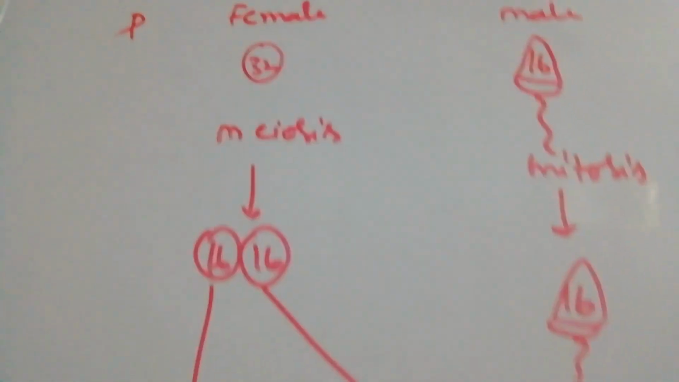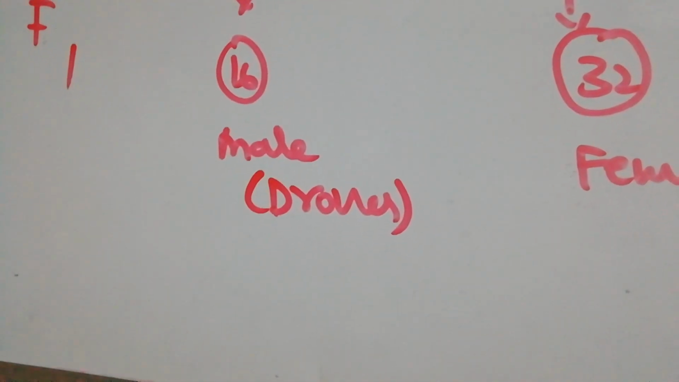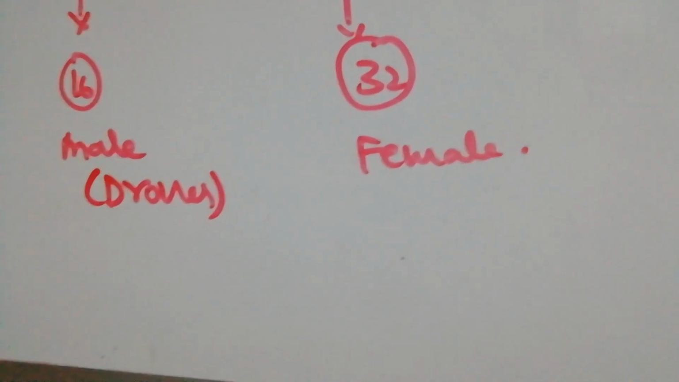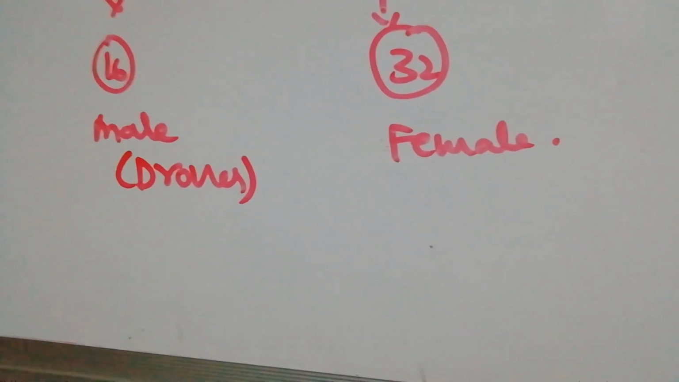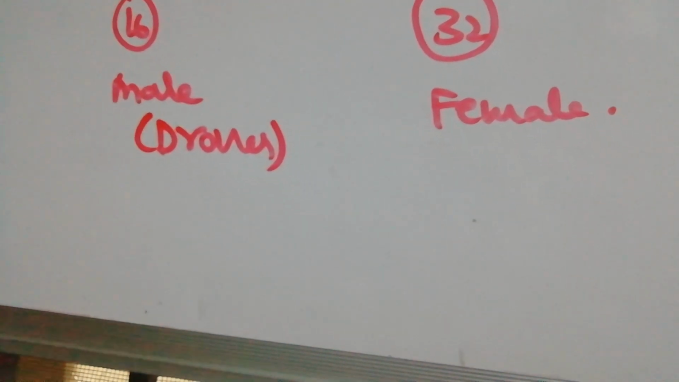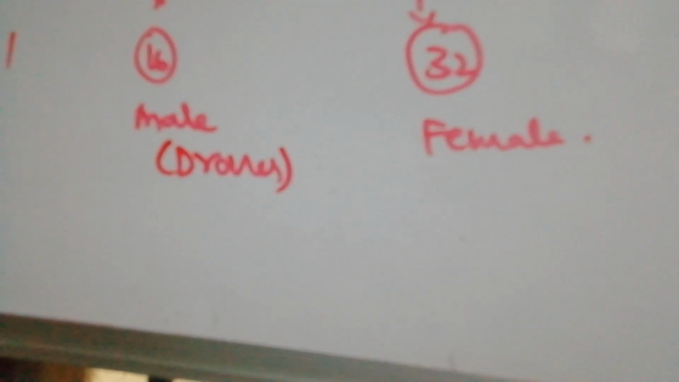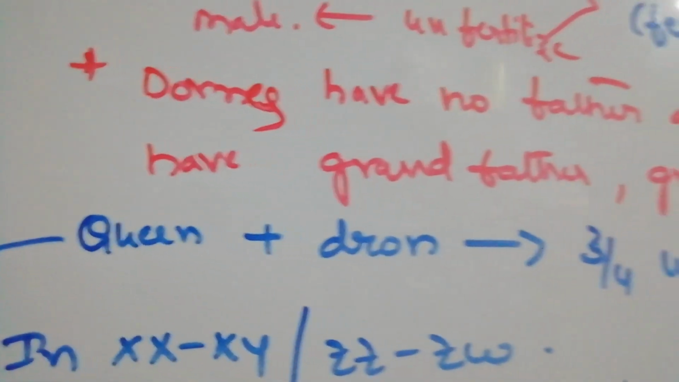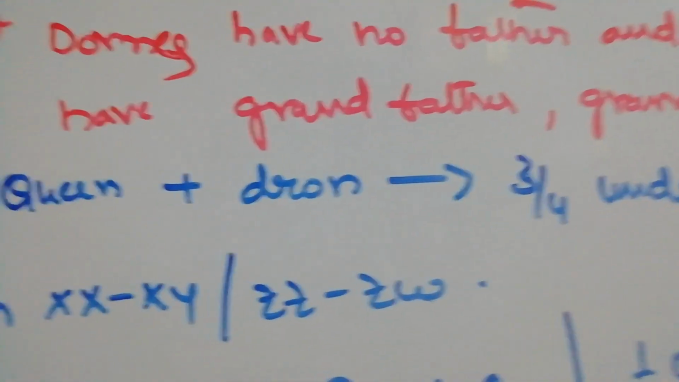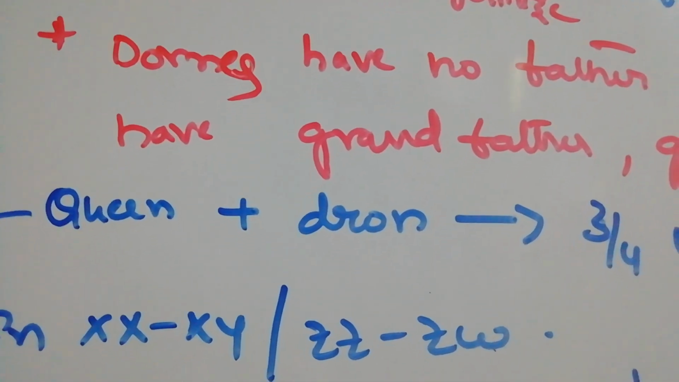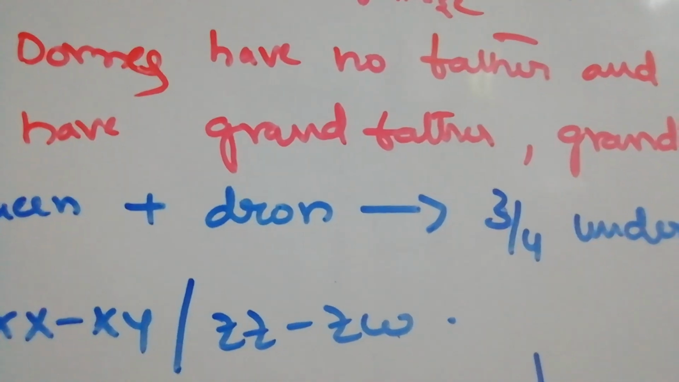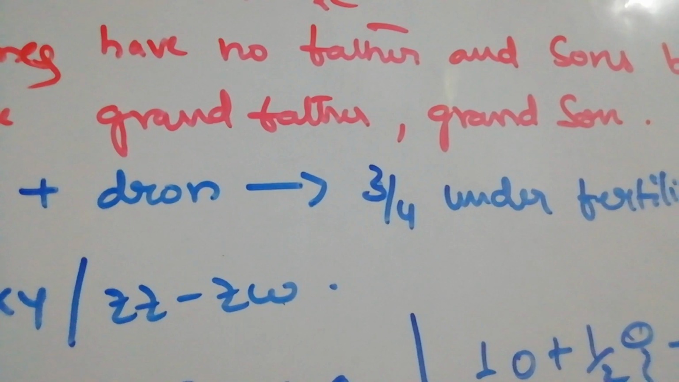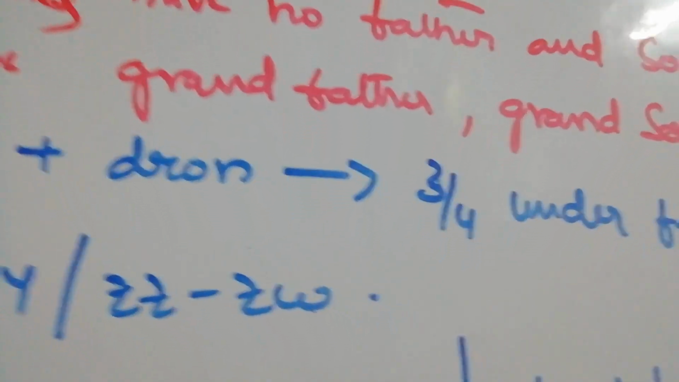That means see here, an unfertilized egg becomes male. If the male combines with an ovum, it also becomes female only, producing daughters only. So a male never produces a son. Sons come only from the female's unfertilized egg. That's why drones have no father and no son, because they are formed by parthenogenesis, and when they fertilize, they form daughters only, no sons, but they have a grandfather and grandson.